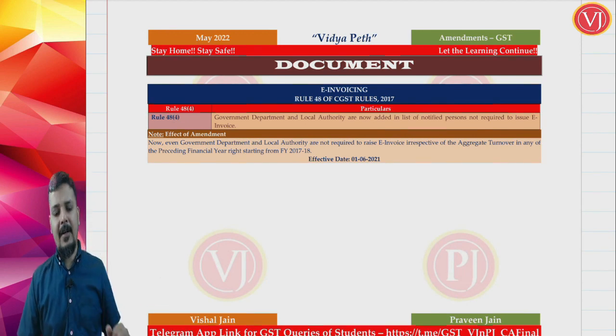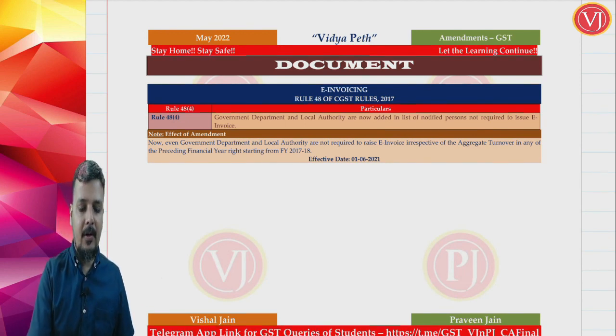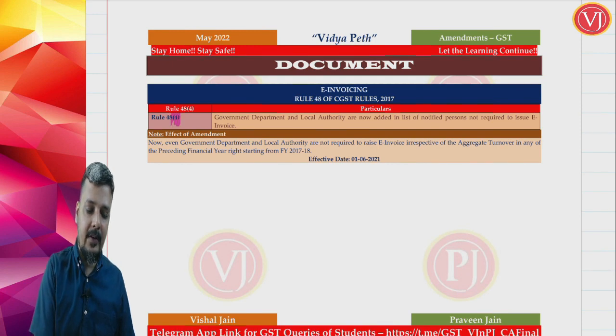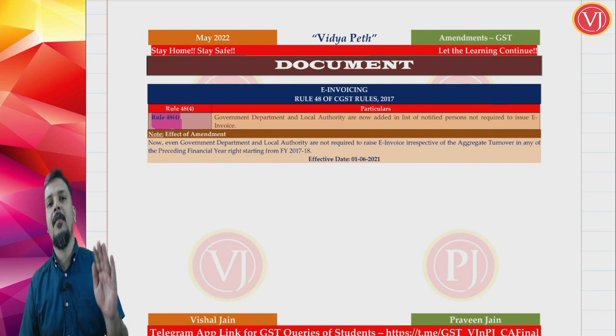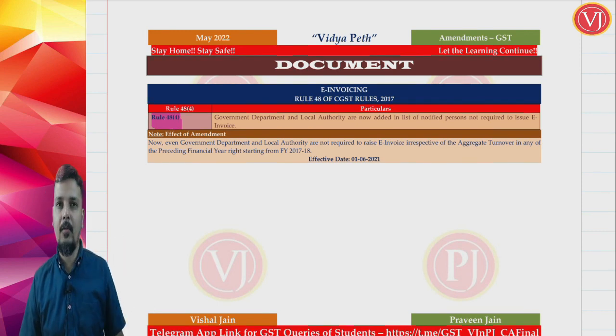A small amendment has come in your document chapter when you talk about your e-invoicing. So what is that amendment, friends? When you talk about your e-invoicing, there were few sectors which were exempted from the concept of e-invoicing itself, which means that irrespective of their aggregate turnover, they need not issue e-invoicing.